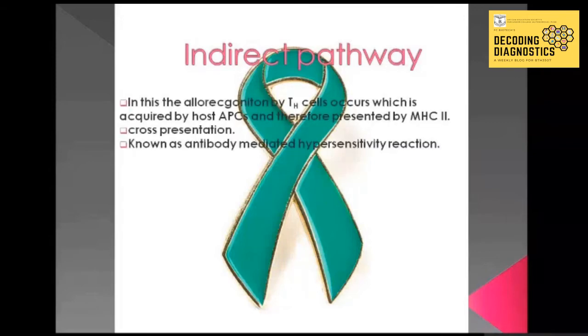So now let's discuss the indirect pathway. In this process, allorecognition by TH cells occurs, which is acquired by the host APCs and presented by MHC class II molecules. Some antigens of phagocytosed graft cells appear to enter the MHC class I pathway of presentation and are indirectly recognized by the TC cells. This phenomenon is called cross presentation. It is known as cross presentation because the MHC class I pathway is involved in it, whereas the indirect pathway is supposed to be the MHC class II pathway.